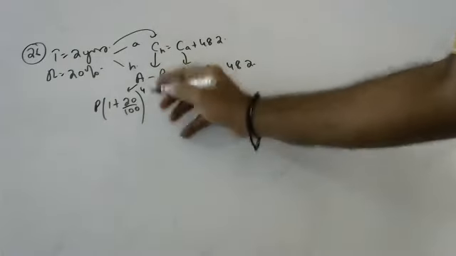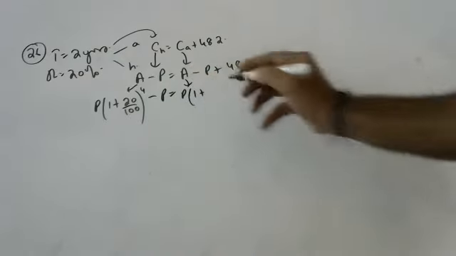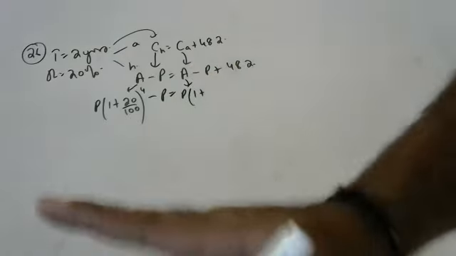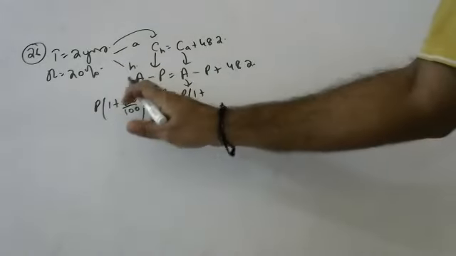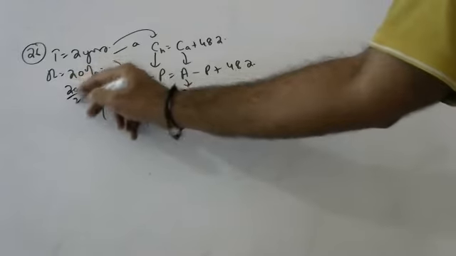No, half yearly. Here you tell, principal into 1 plus 20 by 100. Wait. In half yearly, we should not take 20, we should take 10. 20 by 2, we should take 10 here.